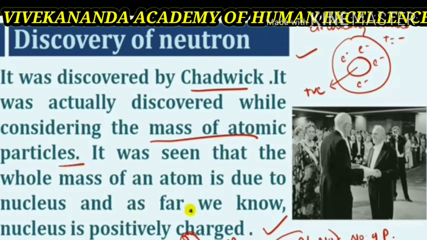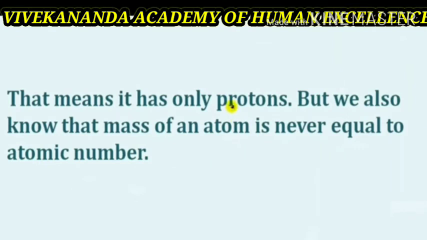So its absolute mass is 1.67 into 10 raised to minus 27 kg, equal to that of the hydrogen atom. Hydrogen has only protons, no neutron, but we also know that the mass of an atom is never equal to the atomic number.